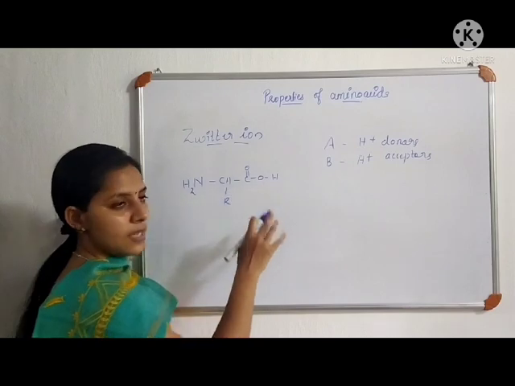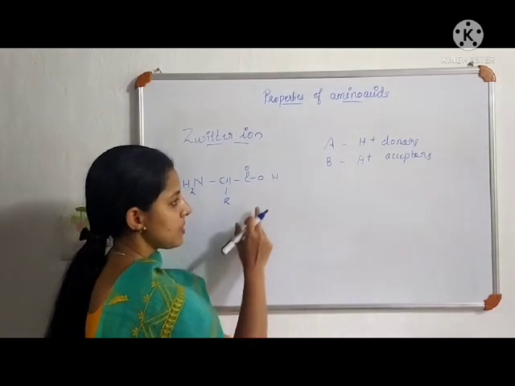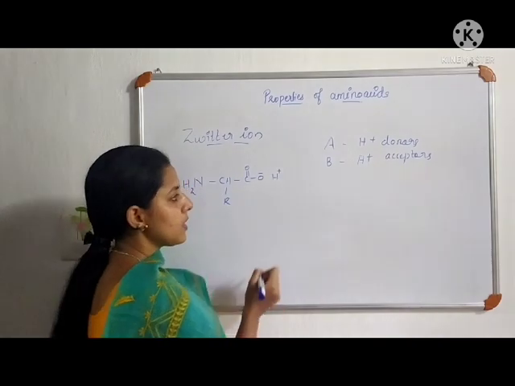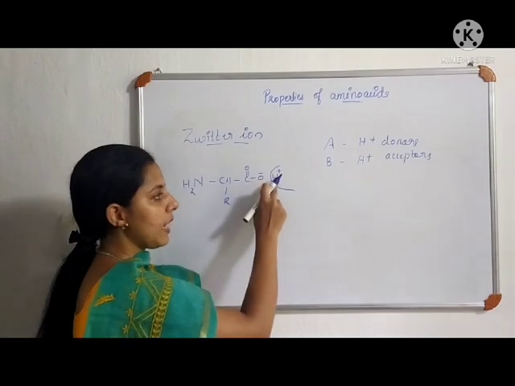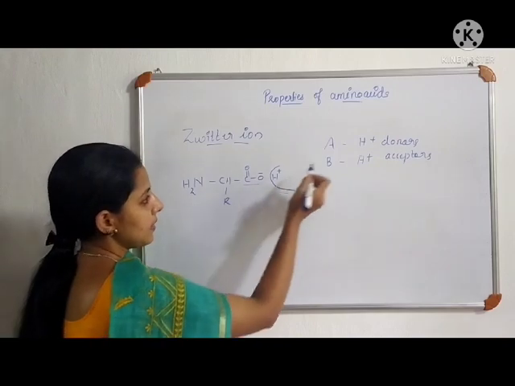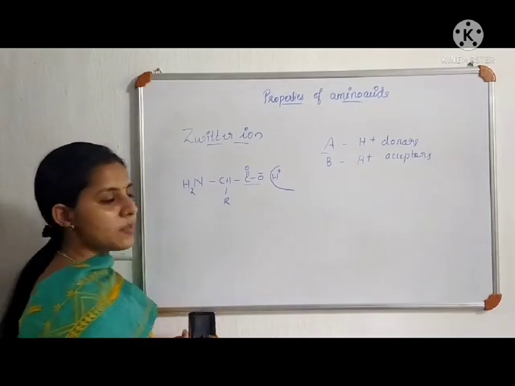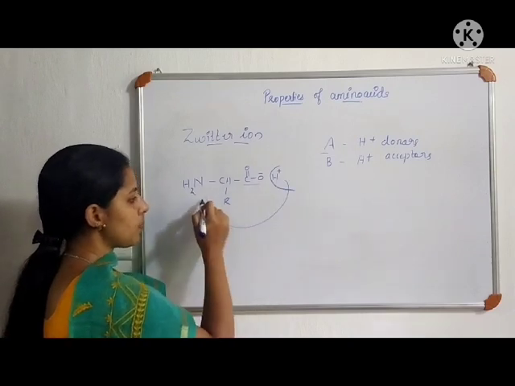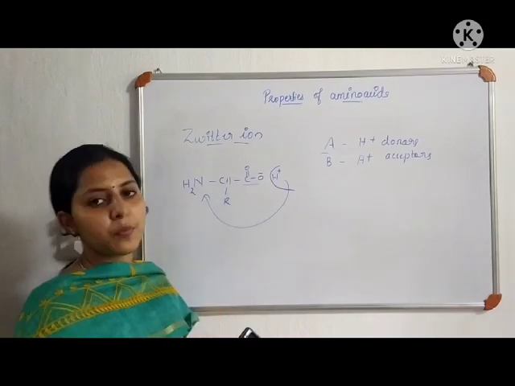Here this carboxylic acid is acidic in nature, therefore it can act as a proton donor. So it gives this hydrogen as H+. Here this OH bond breaks and the bonded electrons shift to this oxygen, which becomes negative, and this H becomes H+, positive. So this carboxylic acid group removes this hydrogen as a proton, leaving the bonded electrons behind. So this carboxylic acid acts as an acid by donating protons. Here this NH2 group is basic in nature, so it can act as a proton acceptor. So this NH2 group accepts this proton. Accepting this proton means making a bond with this proton.